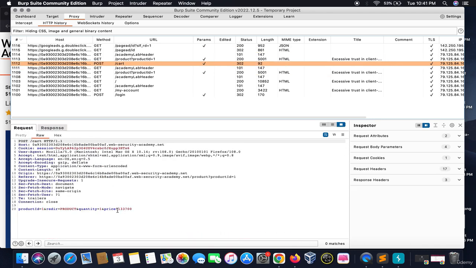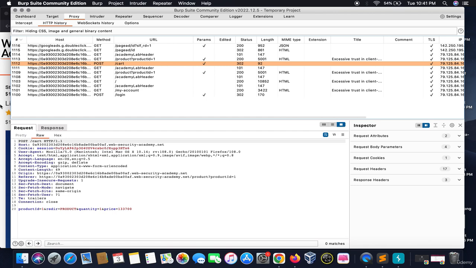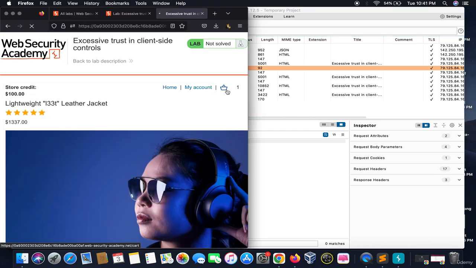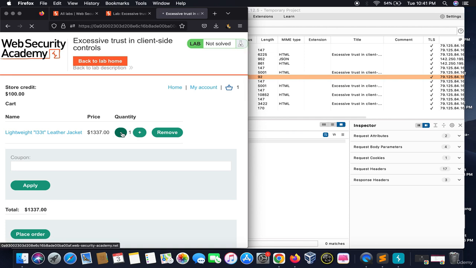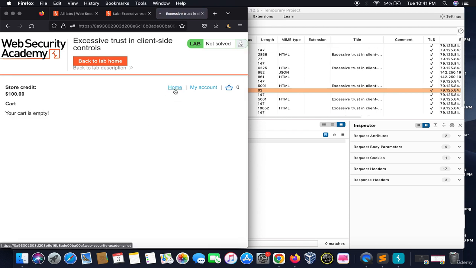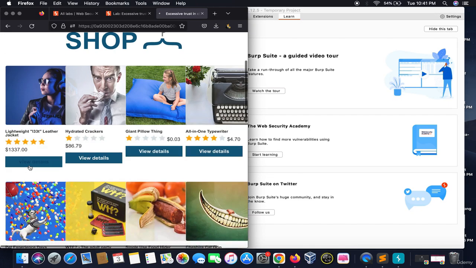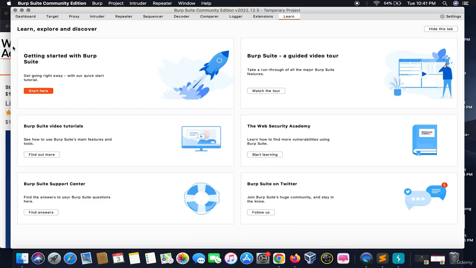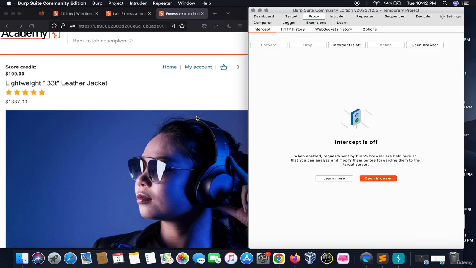Cart price, yeah. So here you can see a price that is said to be 133700, and it says 302 found. Okay, we got a basic understanding of how we need to approach things. We will remove this from the cart. We are just trying to approach it in a good manner. What we need to do is click on view details, and let me place it side by side so that you guys can see how things happen.